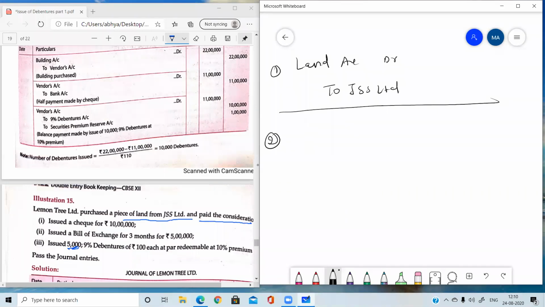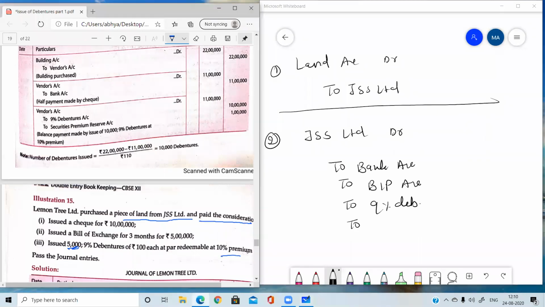Second entry, whatever we have given him: SS Limited debit to, what have we given him? Check. For check, we write bank account. What else? Bills of exchange, write bills payable account. Then debentures, write 9% debentures. Further, these debentures are issued at premium, so write to SPR account.